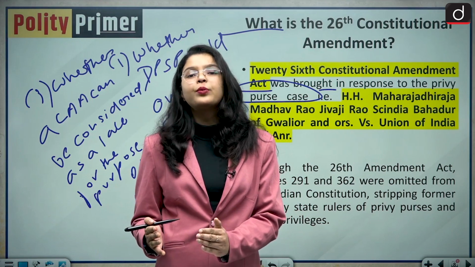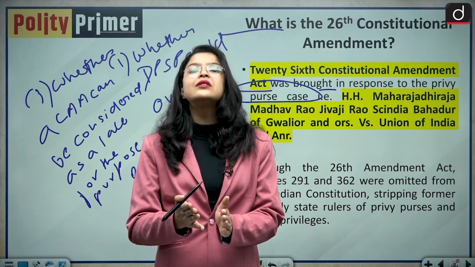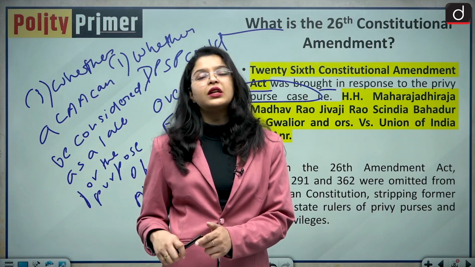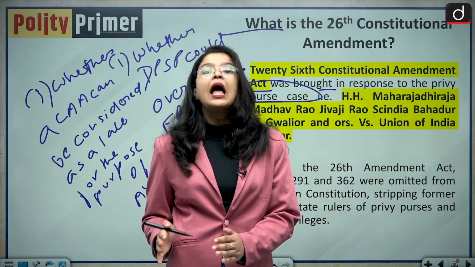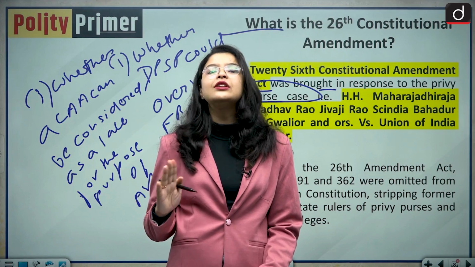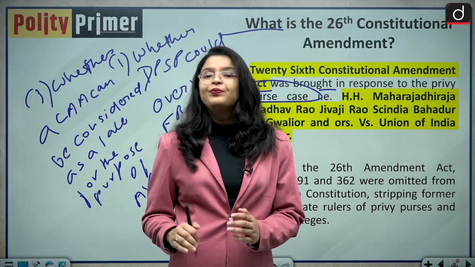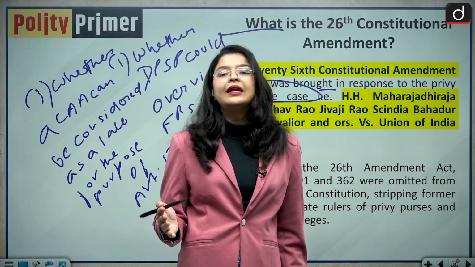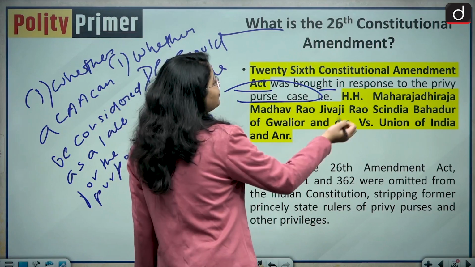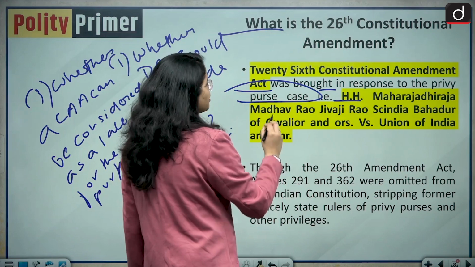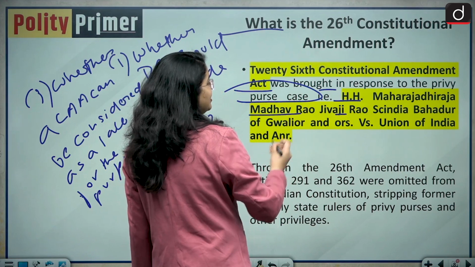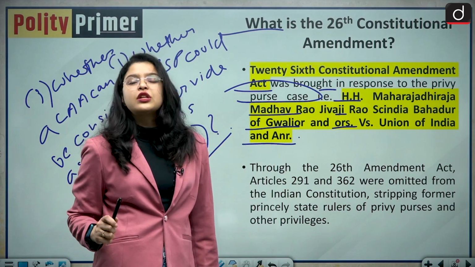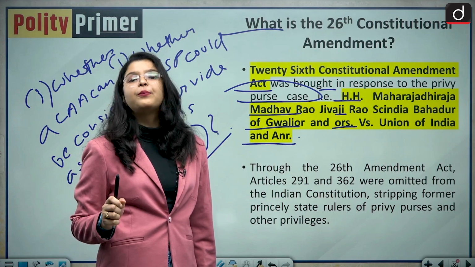Though there were talks in the Supreme Court of India in various cases to harmonize the fundamental rights with the directive principles of state policy, because as per Article 37 they were non-justiciable in nature. But the government at that point of time had a very socialistic bent of mind. So this formed a point of tussle between the Supreme Court and the Government of India at that point of time. Okay, and the Privy Purses case is the H.H. Maharajadhiraj Madhav Rao Jivaji Rao Sindhya Bahadur of Gwalior and others versus Union of India and another. This judgment is famously known as the Privy Purses case.